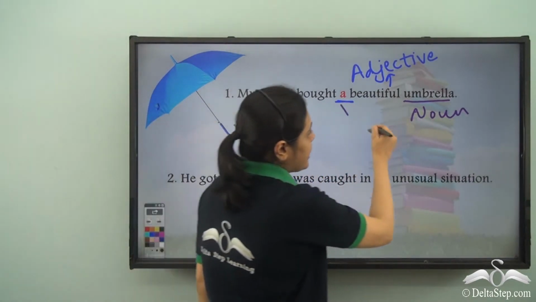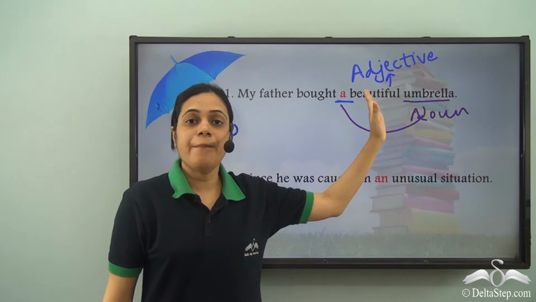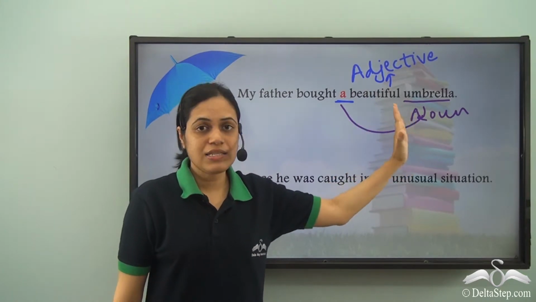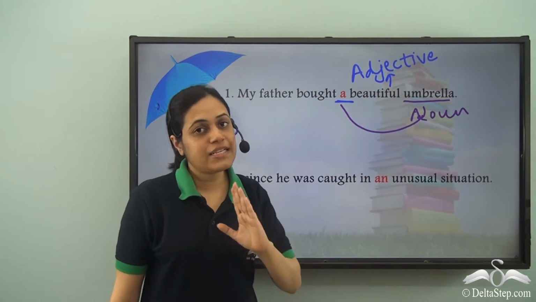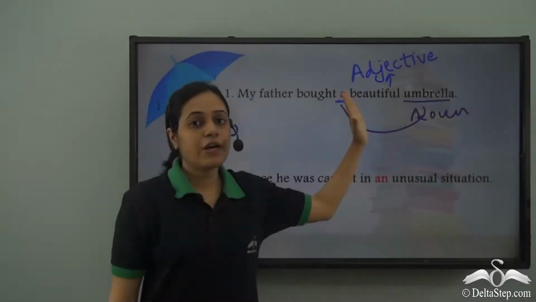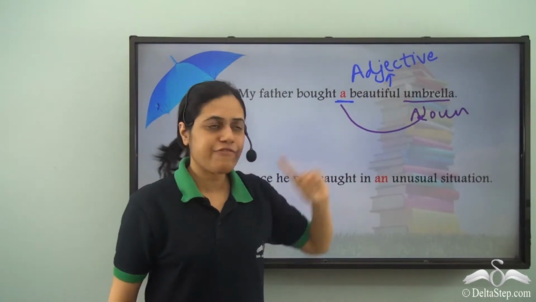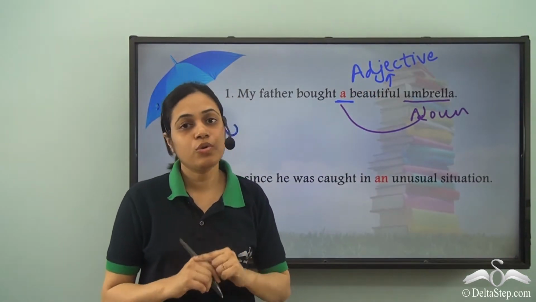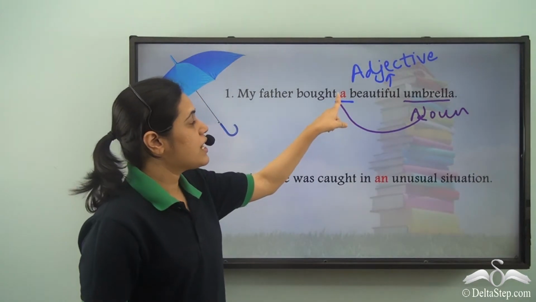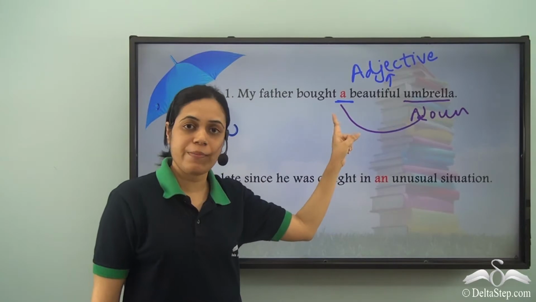The article a is referring to the noun here, which is umbrella. Umbrella starts with a vowel sound. So should we have an here? Because umbrella starts with a vowel sound and this article is referring to the umbrella. No, because it comes before beautiful and not before umbrella.